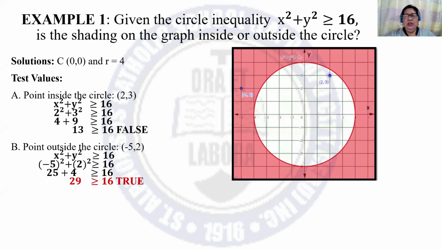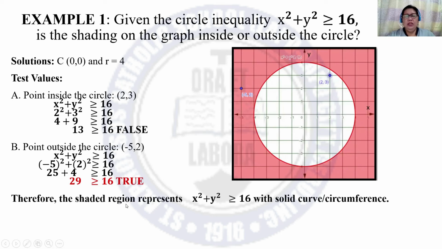And you can use other points outside the circle to test the given circle inequality. Therefore, the shaded region represents x squared plus y squared greater than or equal to 16 with a solid curve or a solid circumference, because all the points on the circle are also included.